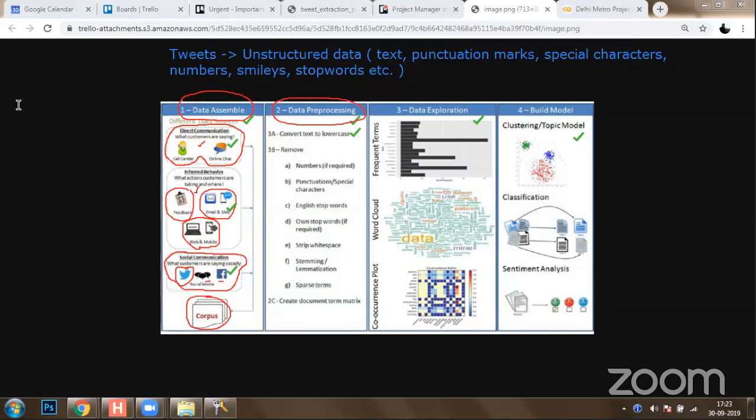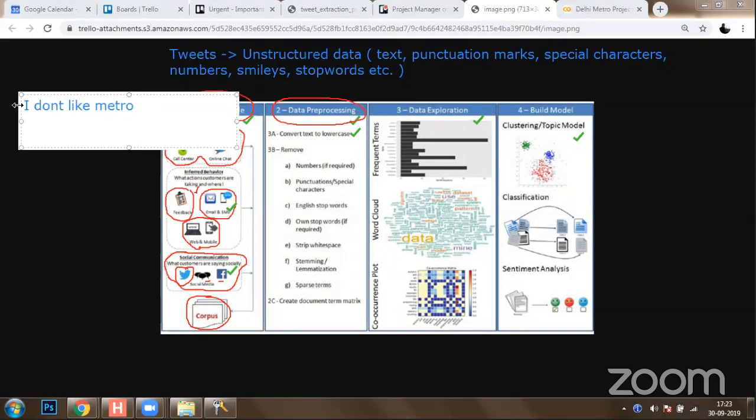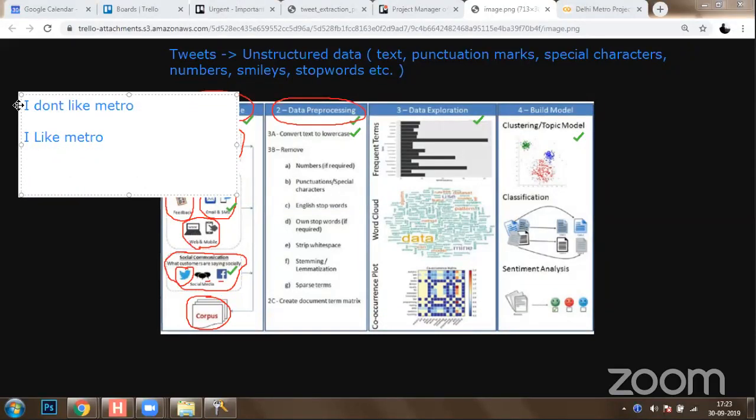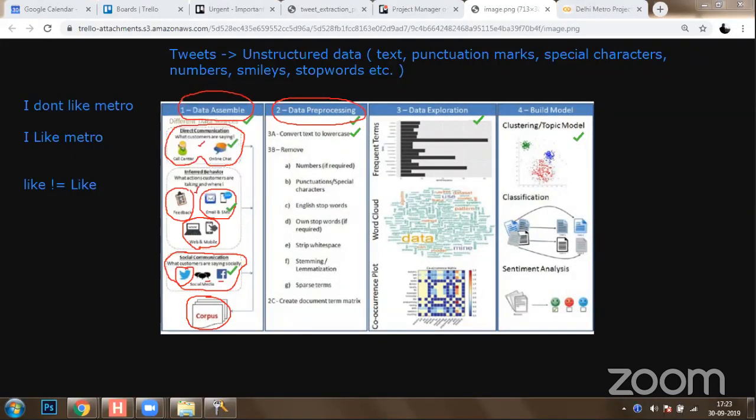Suppose somebody has written a message, I don't like metro. That is one message. Let's say another tweet says, I like metro. Now, as you can see, Like is not equal to like initially, because they have different ASCII values. If you perform analysis initially, these will be treated as two different words.